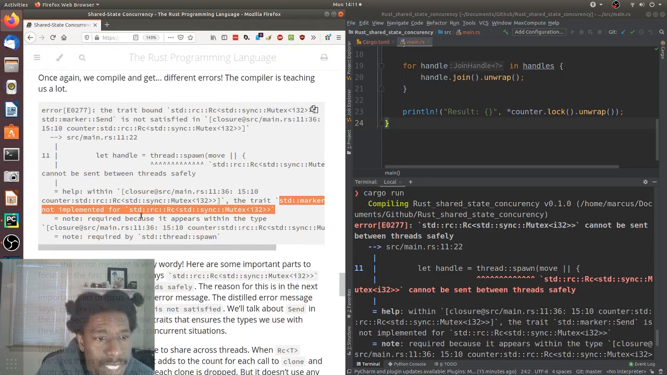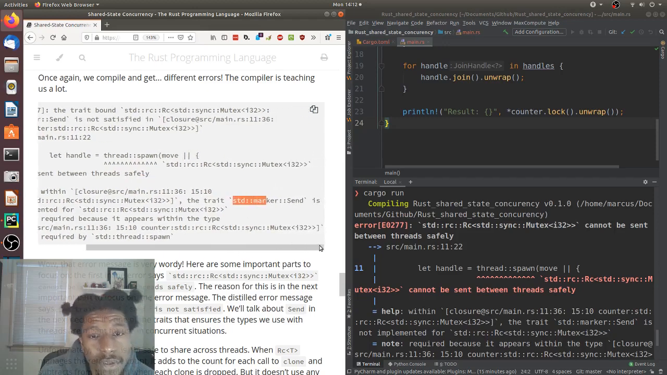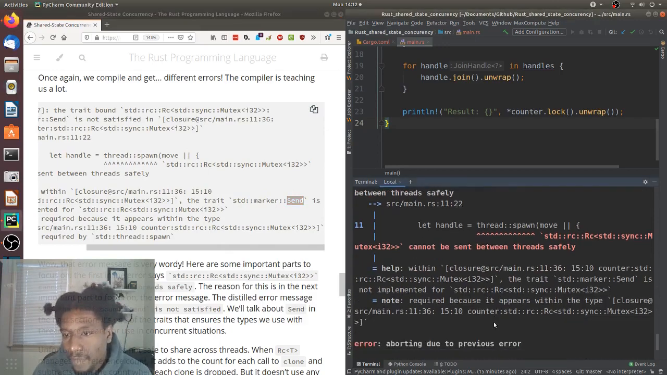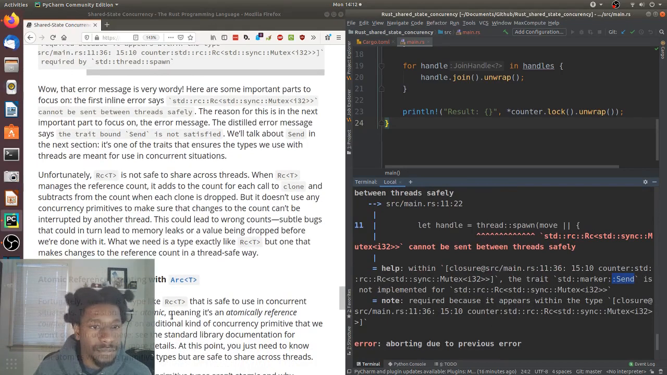Wait, where is Send mentioned? Closure. I see a trait. Oh, I have to scroll over. There it is. The trait is Send. Oh, okay, that makes sense. And is that here too? Right here, Send. Cool. The trait Send is not implemented. And they said we'll talk about it in the next section.